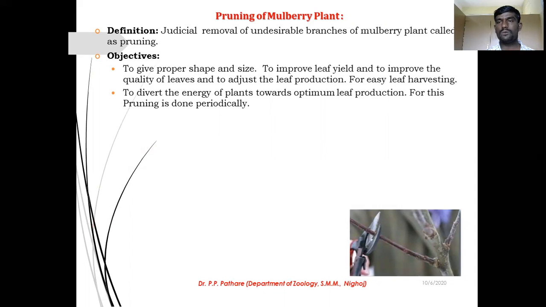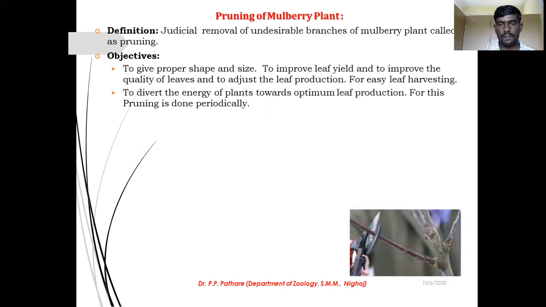So your branches will grow well, with good leaves. This pruning is done after some interval because you benefit from the above aspects in your plants. I hope you understand what pruning is.